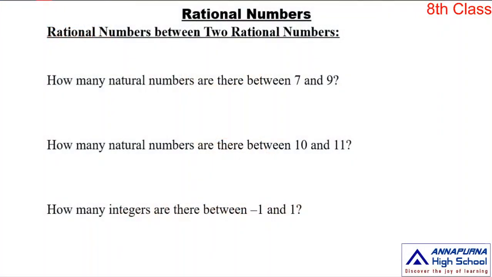So in this video I am going to teach rational numbers between two rational numbers. Here you have some questions, so please answer these questions. The first question is, how many natural numbers are there between 7 and 9? Here we have only one natural number, that is 8.